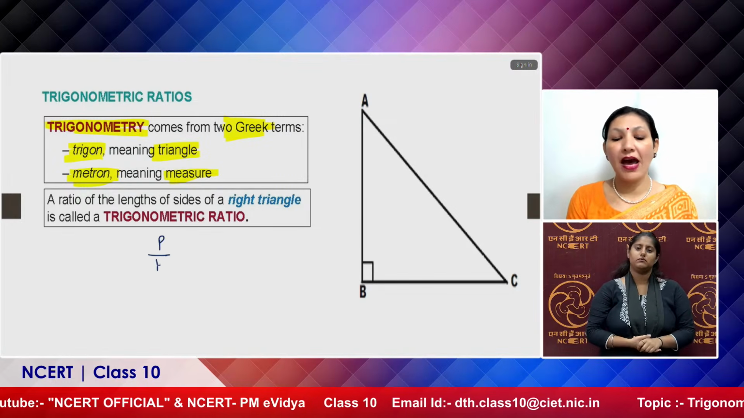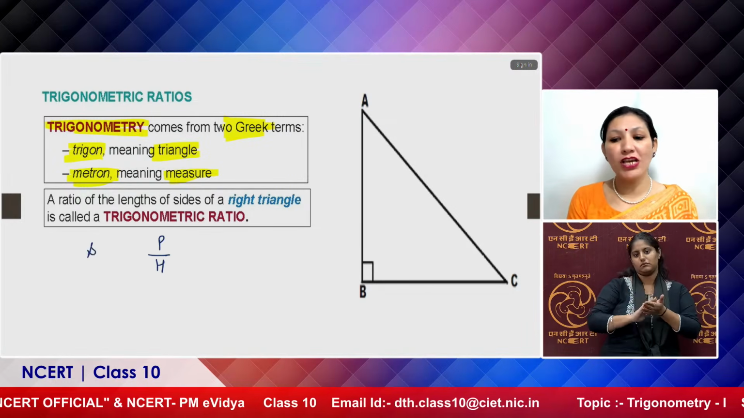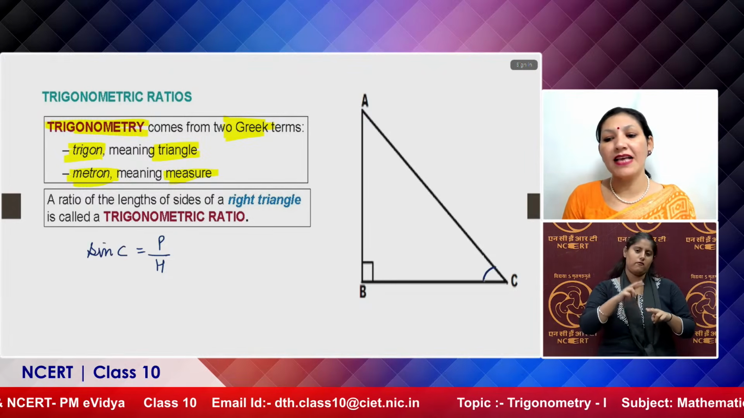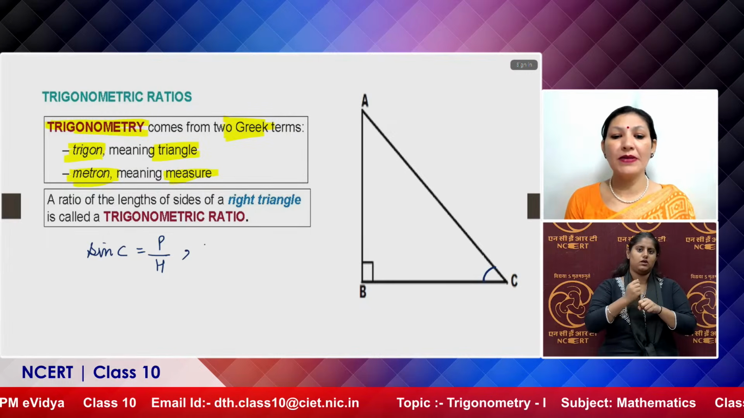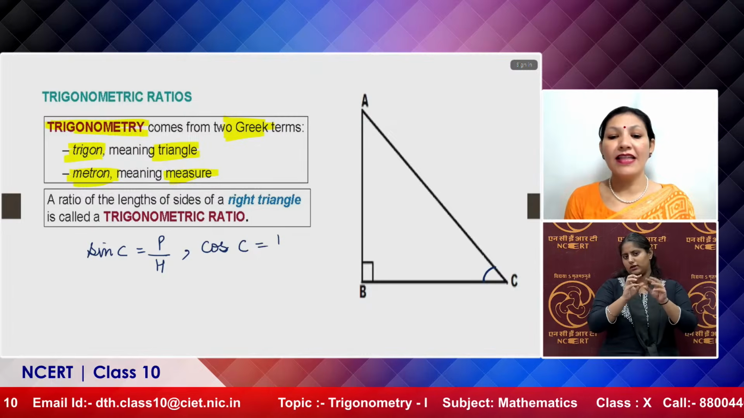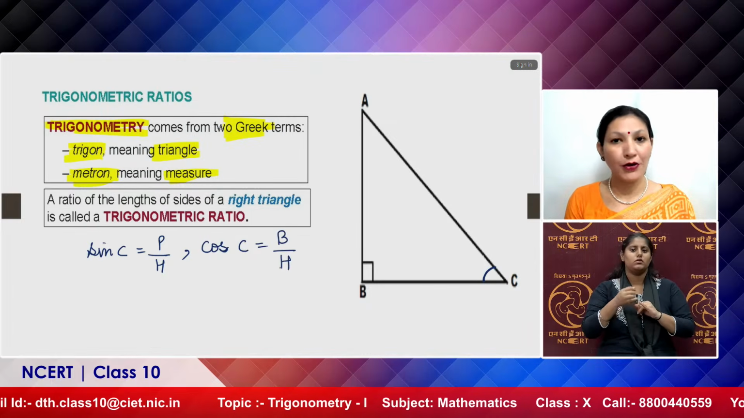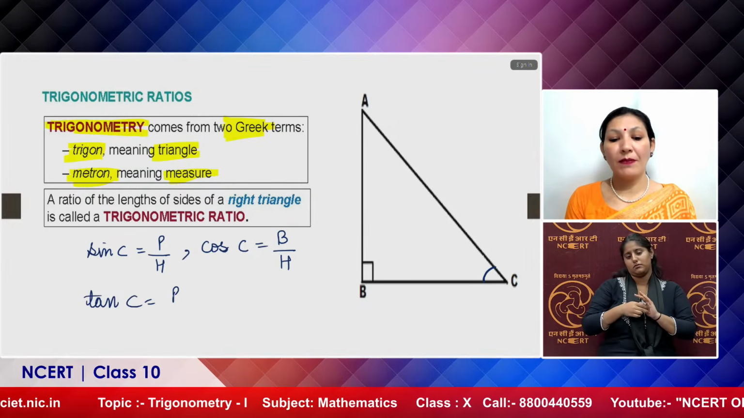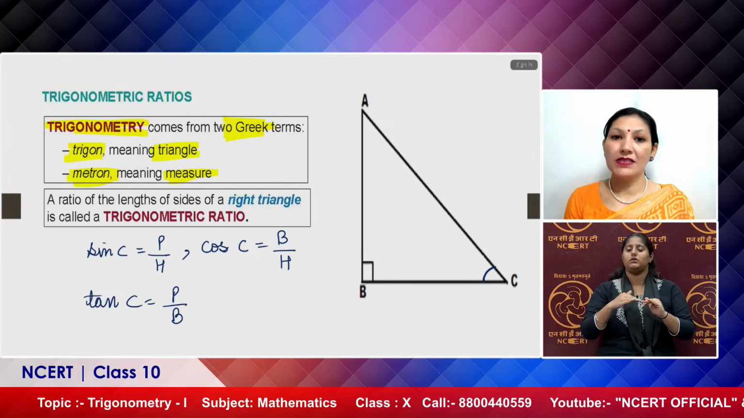Like the very first ratio, perpendicular divided by hypotenuse, is actually equal to sine C if I take C as the base angle. Similarly, the value of cos C is equal to base upon hypotenuse, and tangent C is equal to perpendicular divided by base.